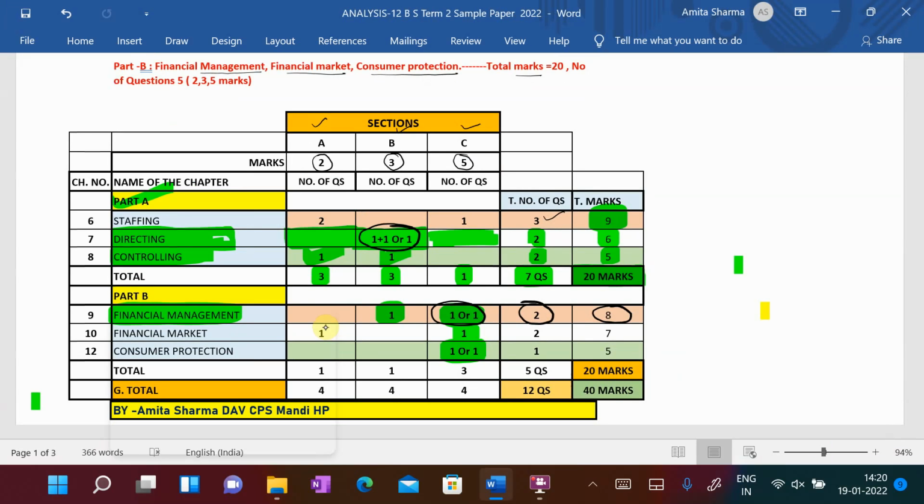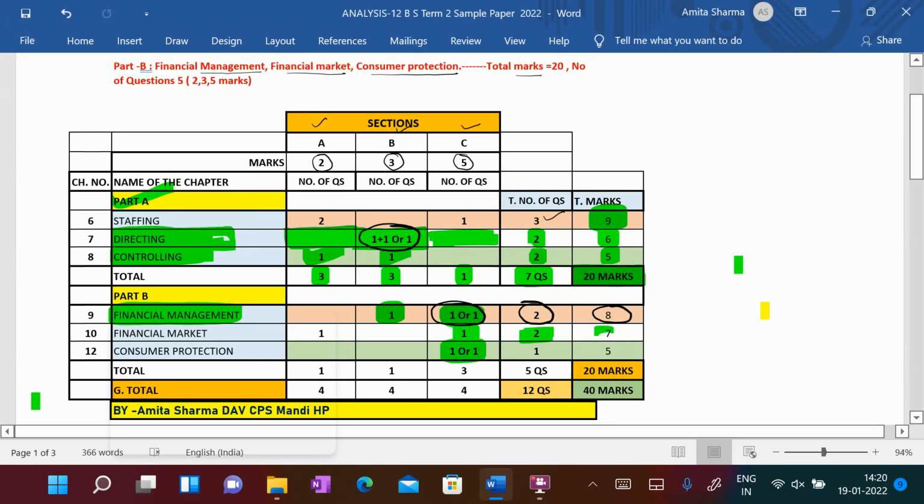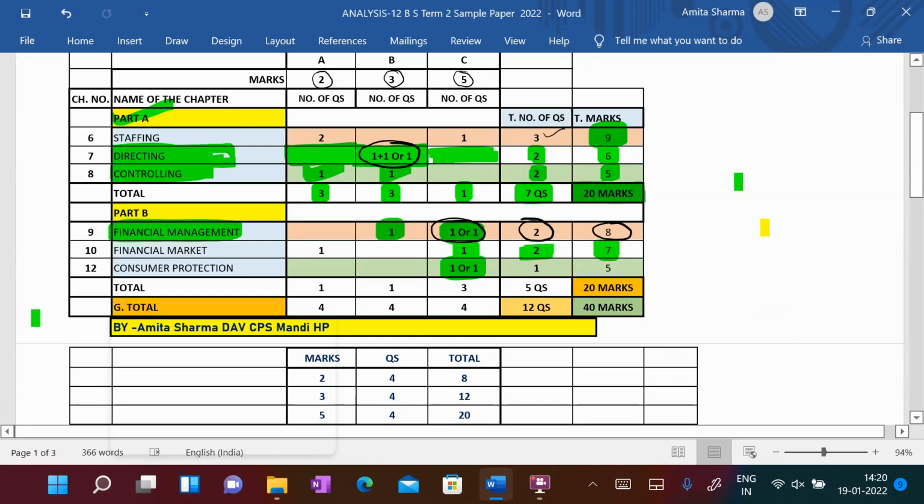Total 2 questions are coming, and total 7 marks out of 20 in Part B is coming from financial market.